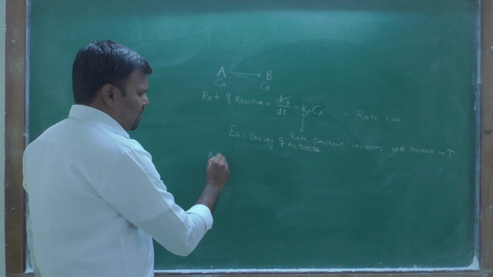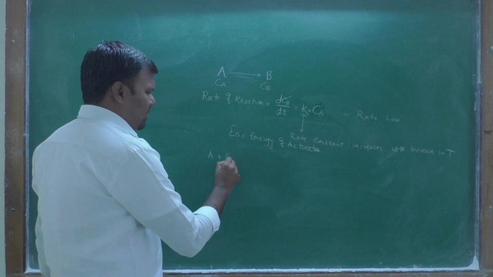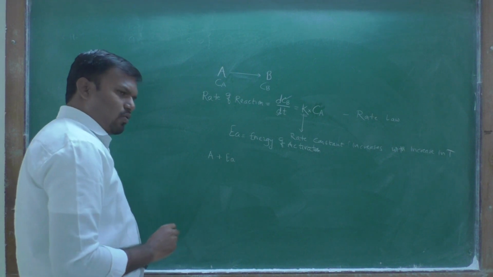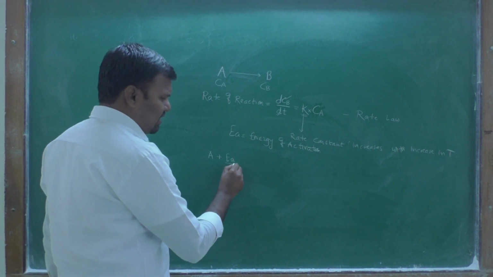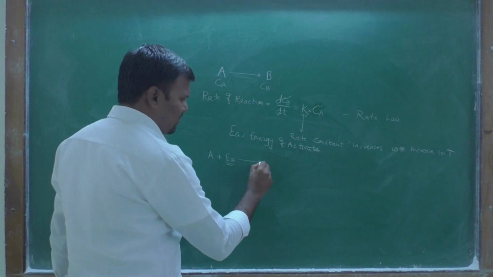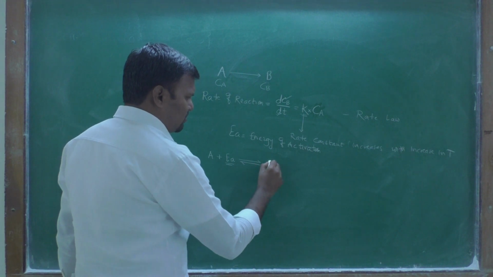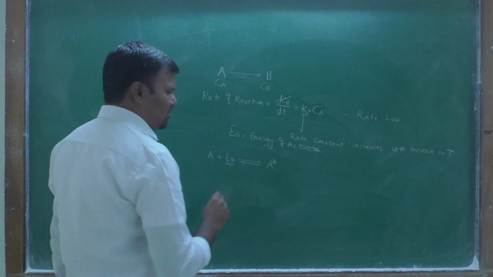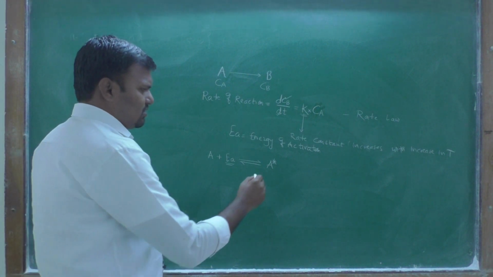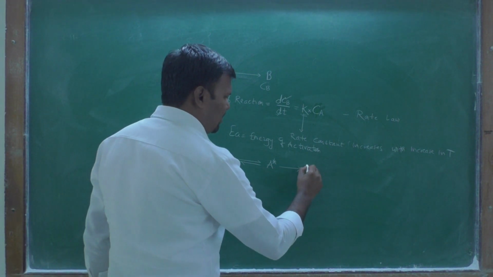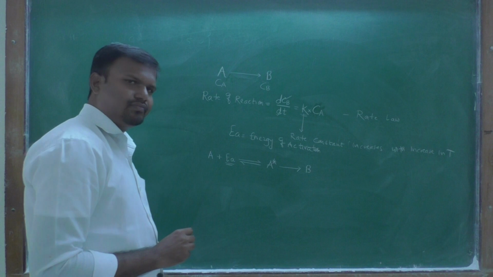A, by acquiring a certain energy, that is the energy of activation, gives A star, meaning the activated complex, which will be further converted into product.